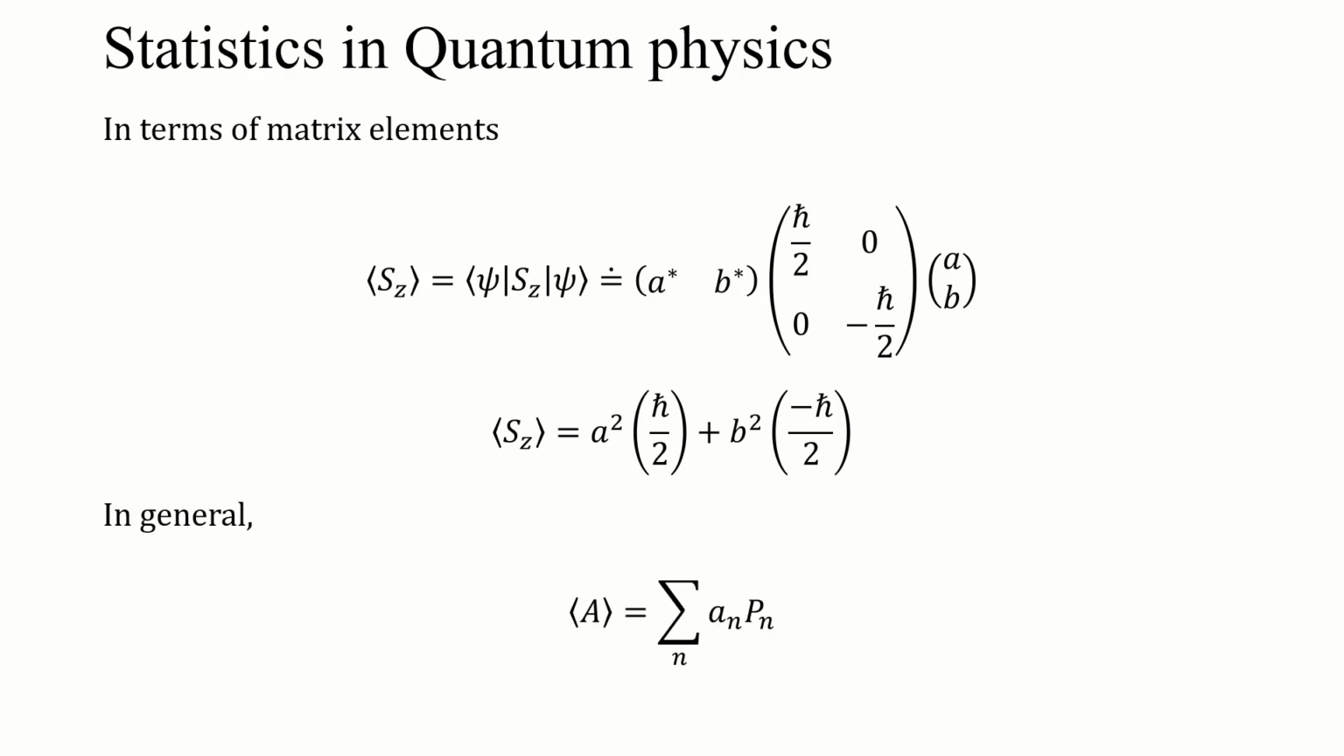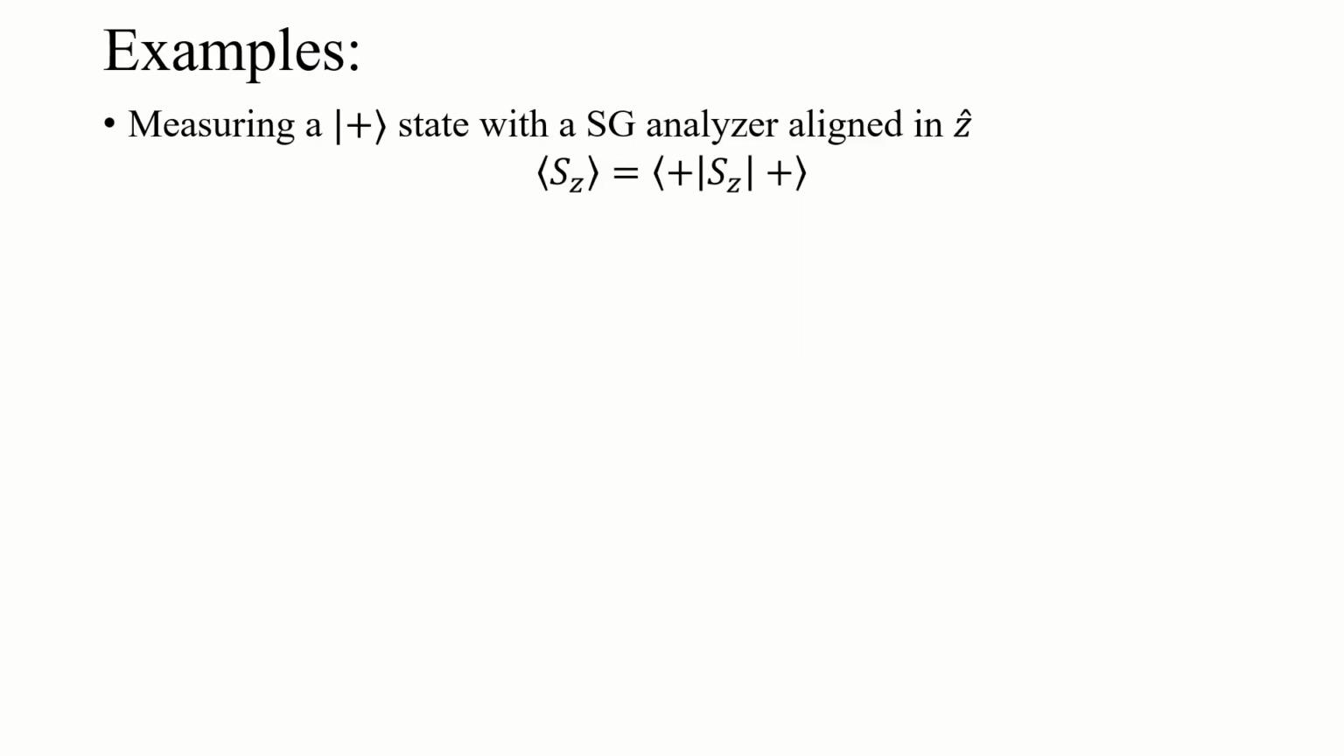And for some general operator A, we can write it in terms of these matrix elements as just the sum of all the eigenvalues of that measurement operator times the probability that those eigenvalues are measured. So that's how we deal with expectation values. They kind of map to averages the way you might expect in classical physics. It's just we're looking at quantized states, and we're using this Dirac notation and some of the formalism we've developed. So let's look at some examples real quick.